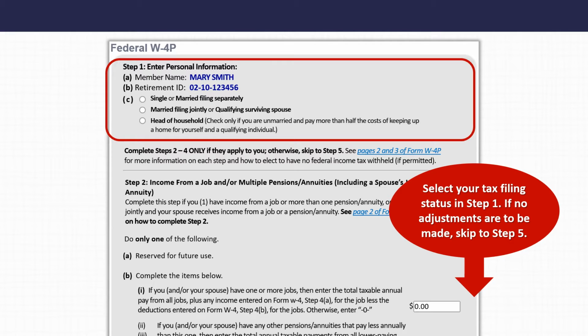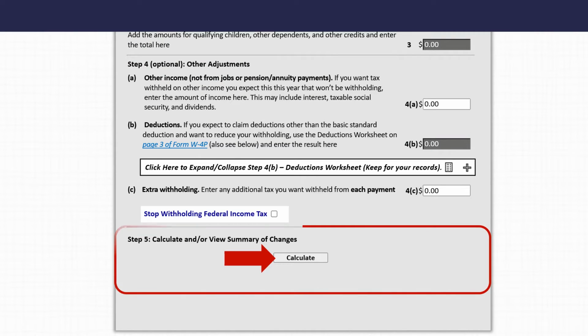Under Step 1, select your tax filing status. If no adjustments are to be made, skip Steps 2 through 4 and proceed to Step 5. It is important to note that IRS regulations require a default withholding status from all new retirement accounts of single with no adjustments, unless or until you change your federal withholding. In Step 5, click the Calculate button.